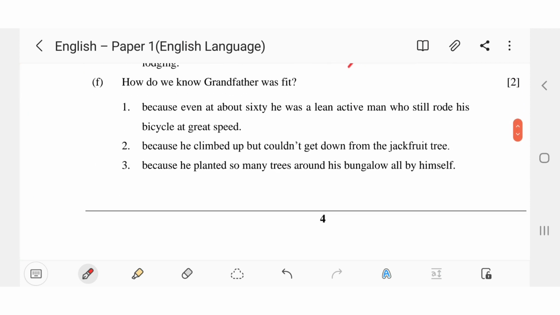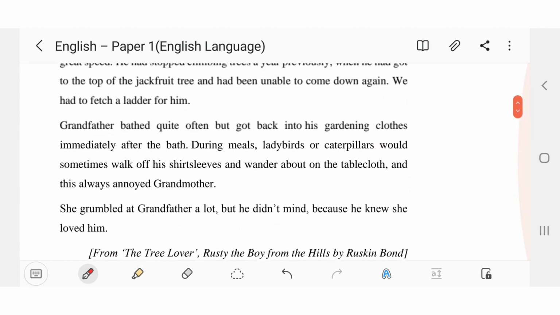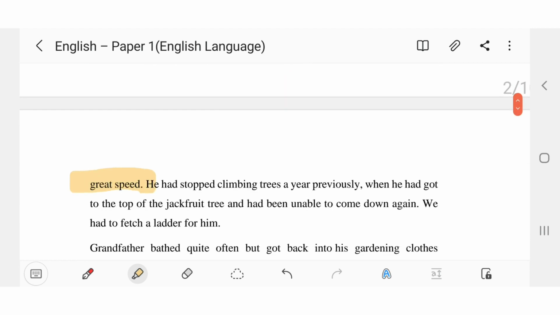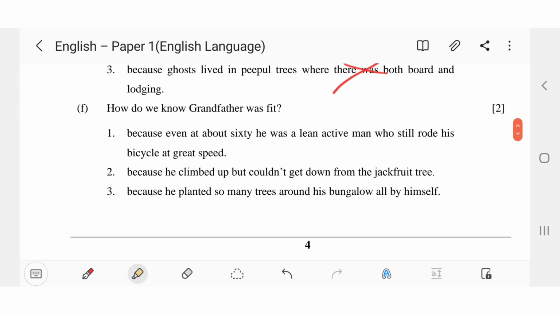Now F1. How do we know grandfather was fit? Okay, see here. Grandfather was about 60, a lean, active man who still rode his bicycle at a great speed. So first option: because even at about 60, he was a lean, active man who still rode his bicycle at great speed. Yes, this supports the question that he was fit.